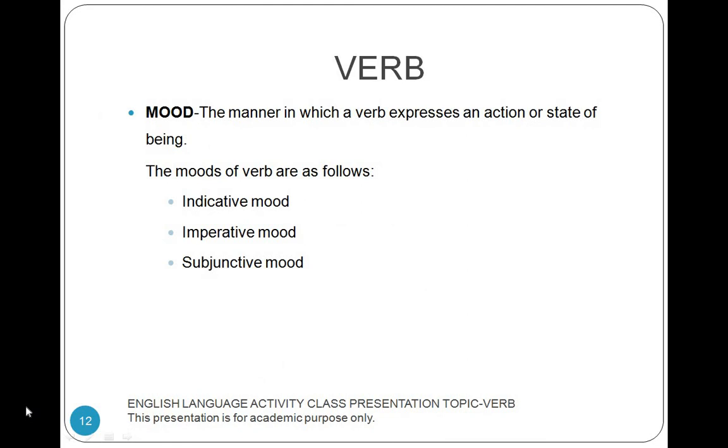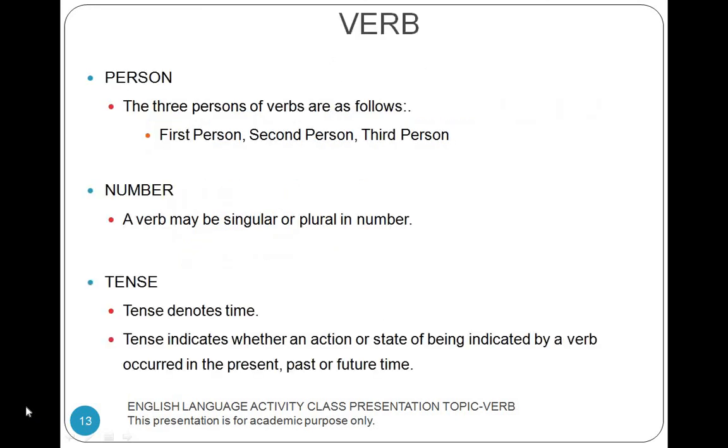Mood. Mood is the manner in which a verb expresses an action or state of being. The moods of verb are as follows: indicative mood, imperative mood, subjunctive mood. Person. The three persons of verbs are as follows: first person, second person, third person. Number. A verb may be singular or plural in number.